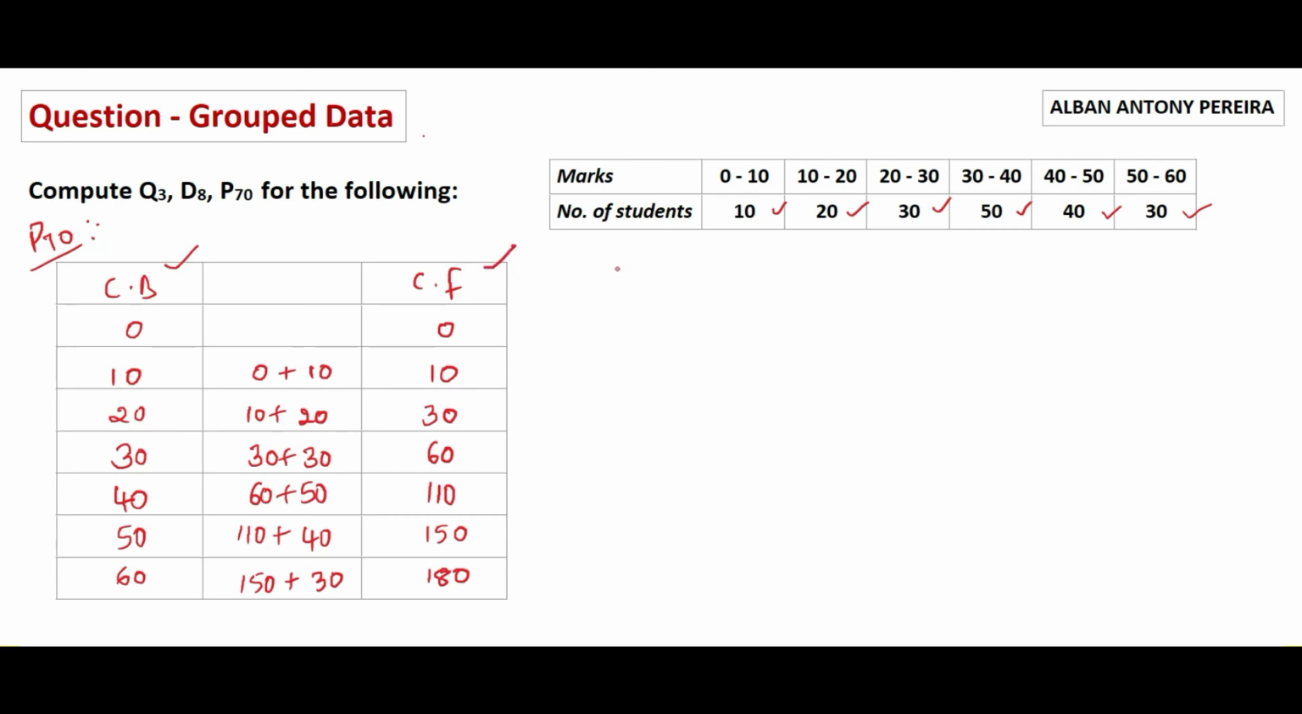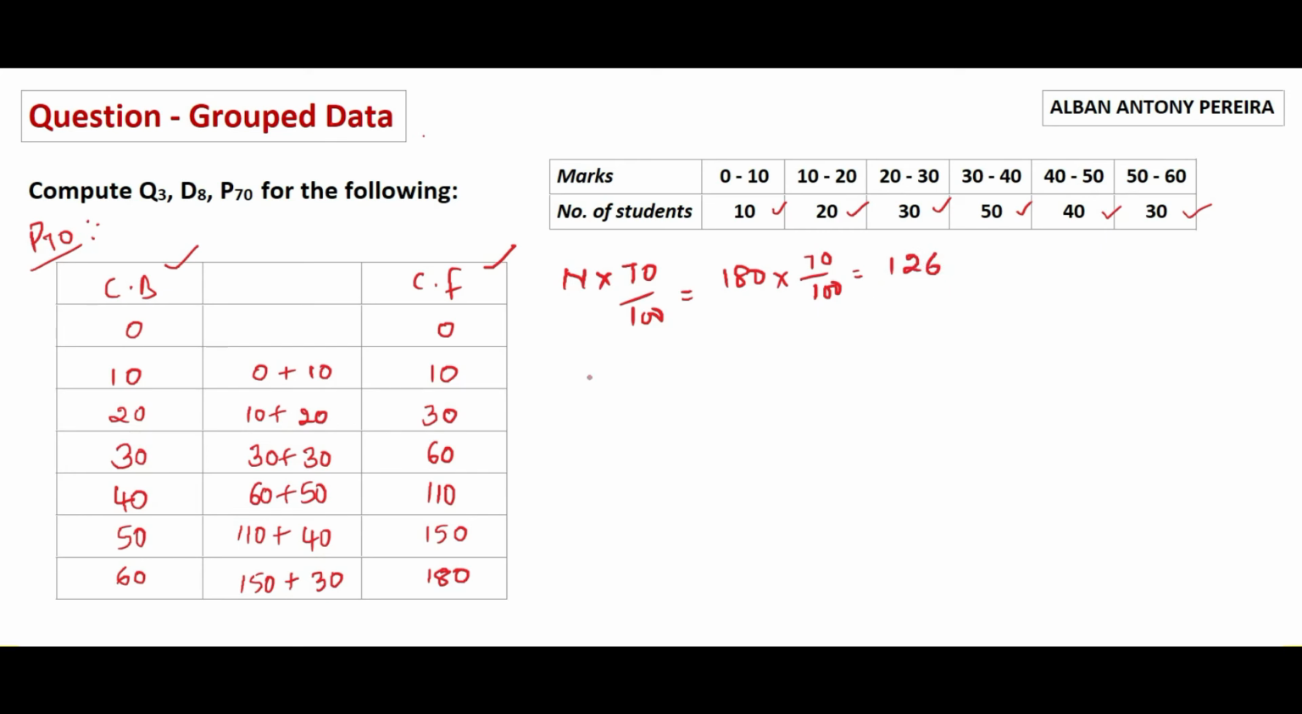Now percentile 70 is one and the same as Q3 and D8. We'll find out the formula and solve one by one. The formula here would be n into 70 divided by 100. N is 180. 180 into 70 divided by 100 will give us the answer as 126.